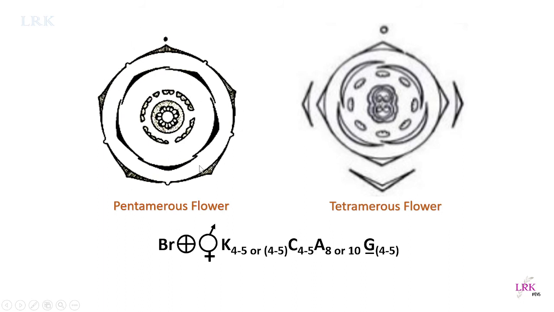So you can see here, this is the outermost whorl in pentamerous flowers, 5 sepals, 5 petals, followed by the stamens and 4 to 5 carpellary gynoecium at the center. You can see here valvate aestivation. This is imbricate aestivation of the corolla, followed by stamens. And in the tetramerous condition, you can see here 4 sepals, 4 petals, and stamens 8 or 10 in number, and gynoecium